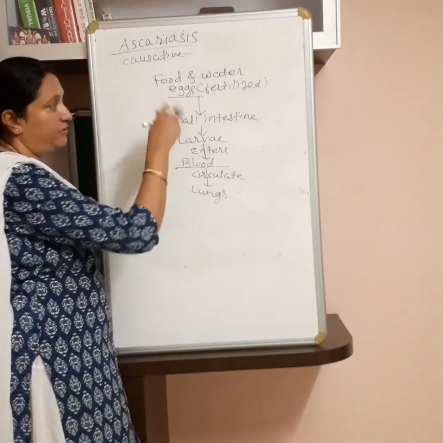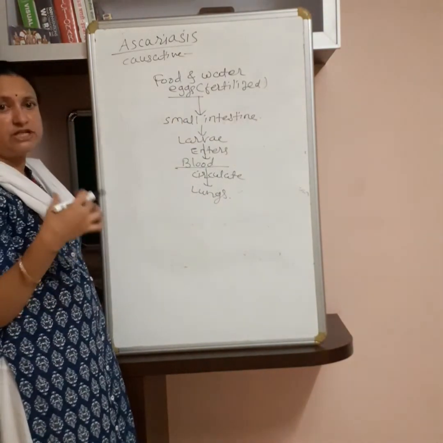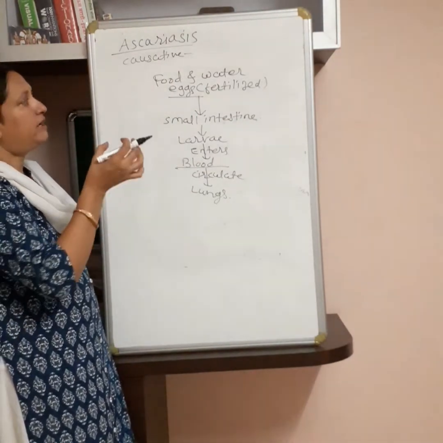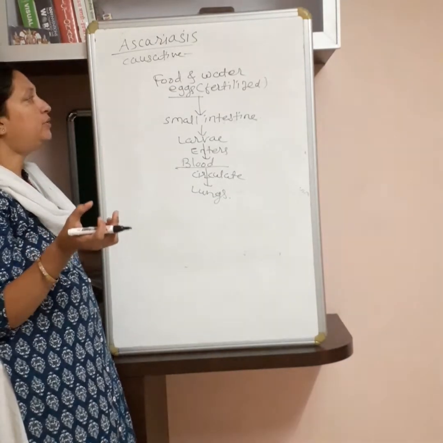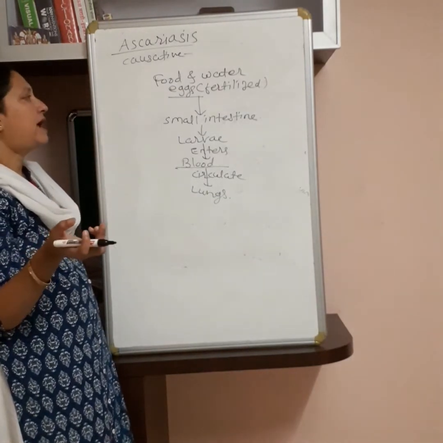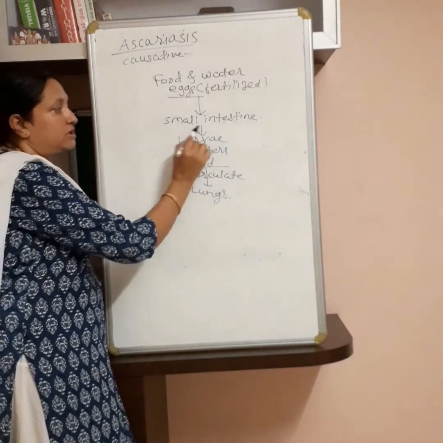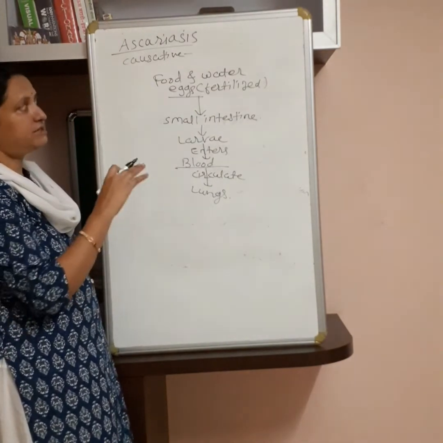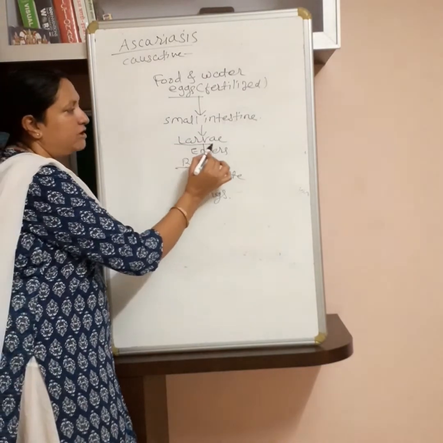Here is the mode of infection or life cycle. The fertilized eggs present in food or water enter through contaminated food or unhygienic habits, due to unhygienic, unclean hands. They enter the body through the mouth and reach the small intestine. Then in the small intestine the eggs get hatched and small larvae come out.